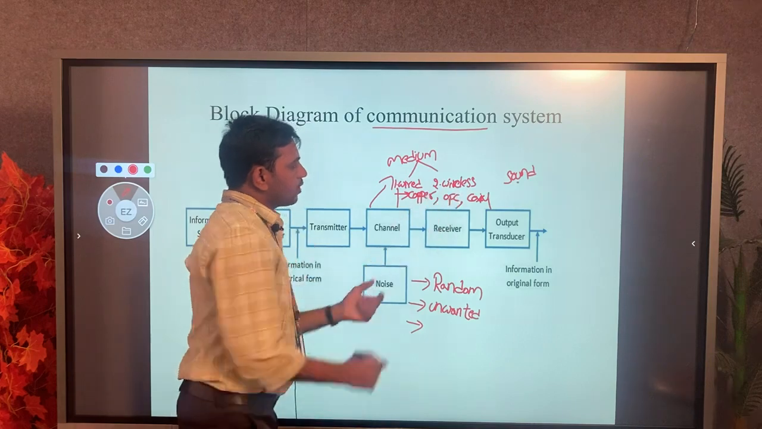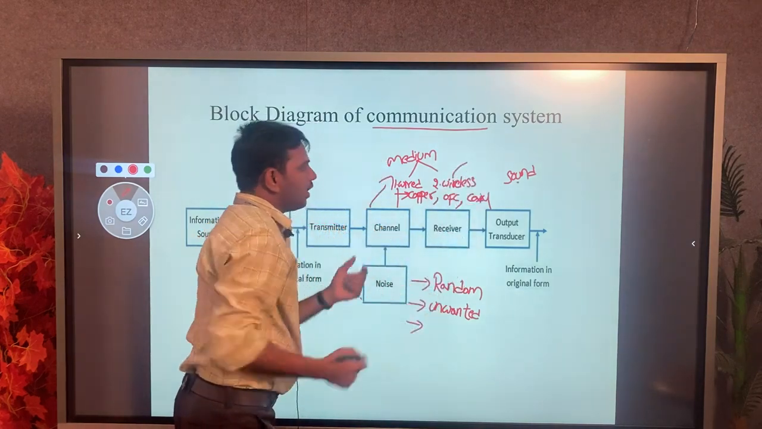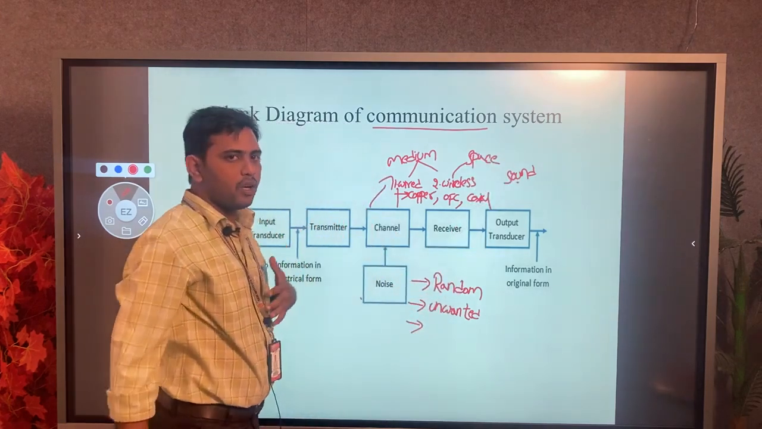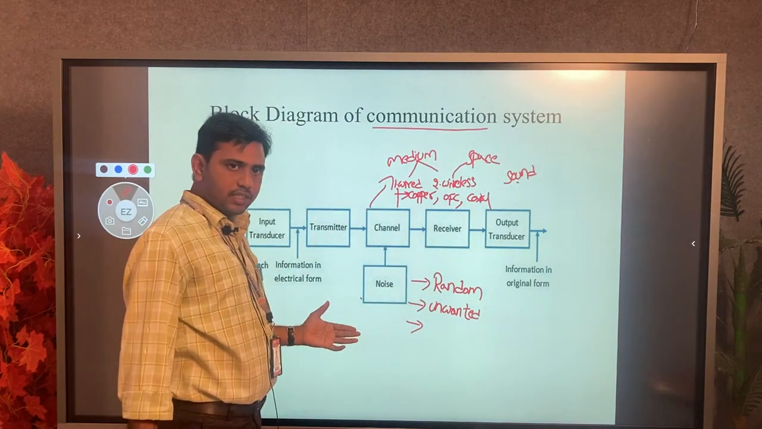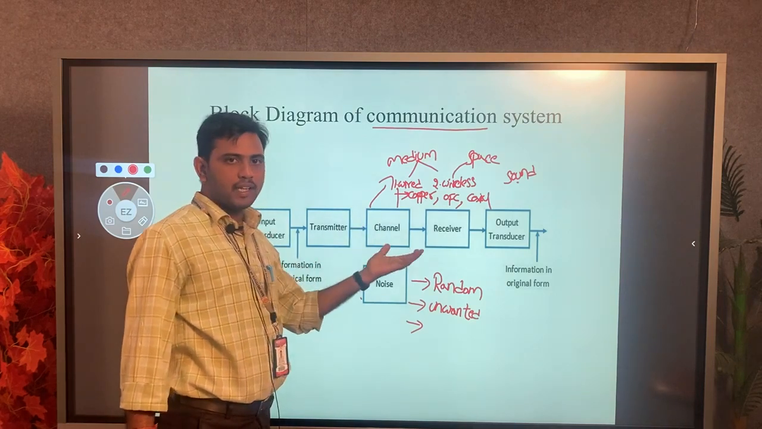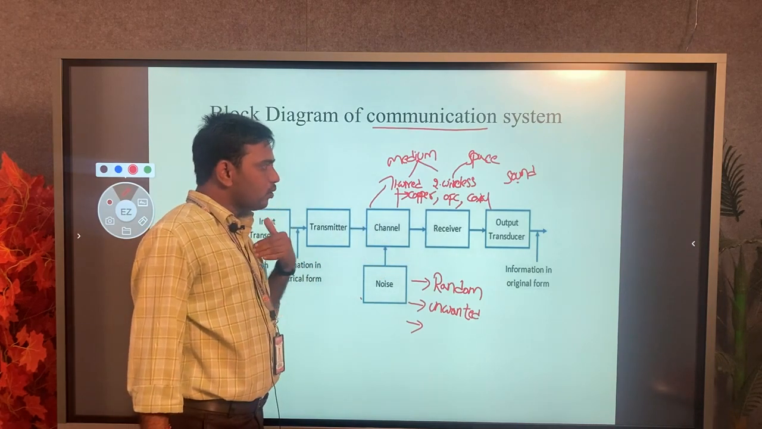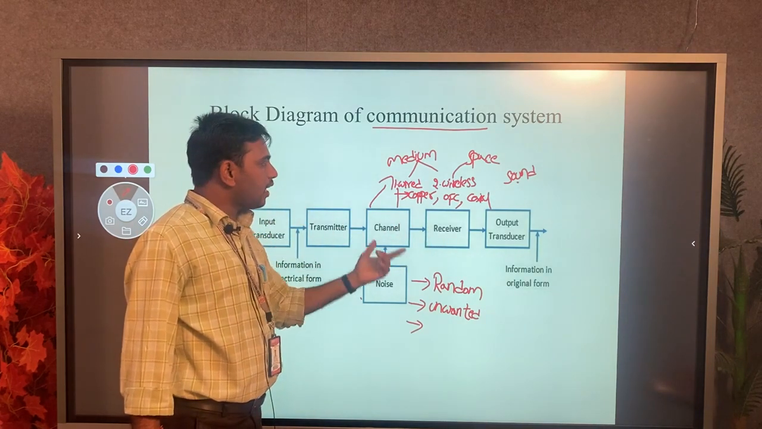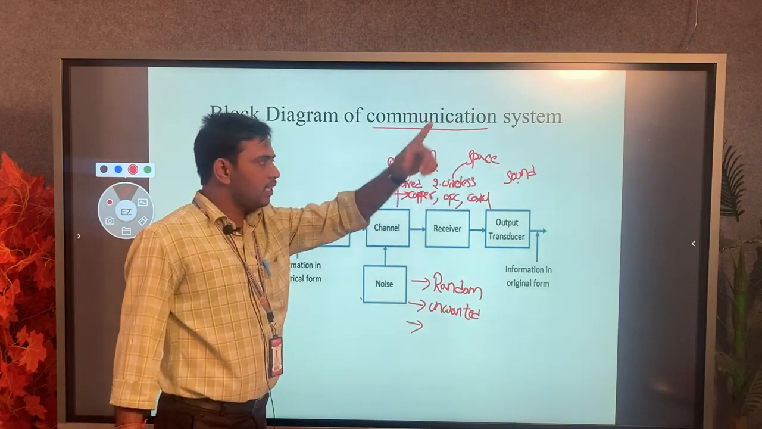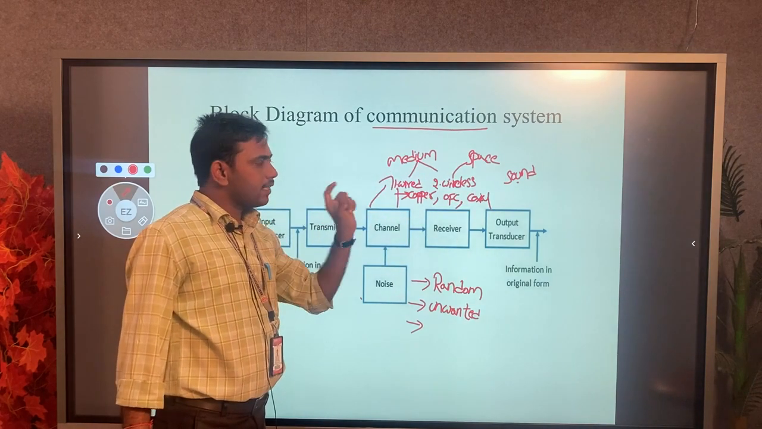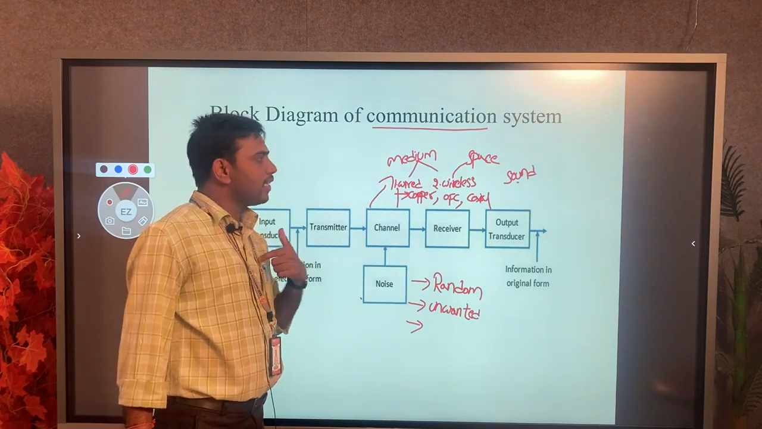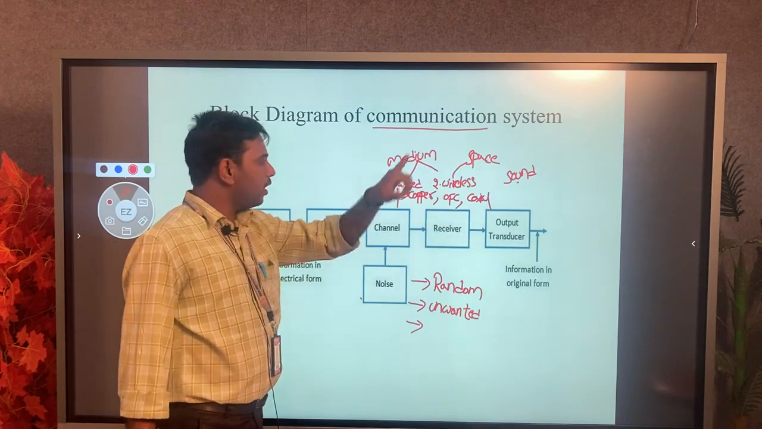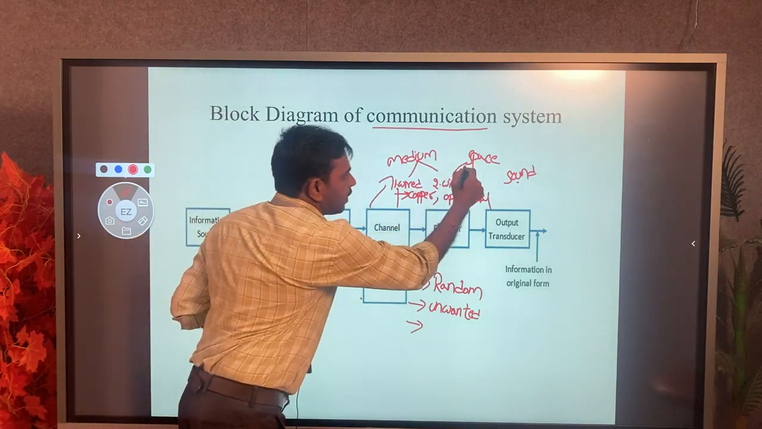Coming to wireless communication, the channel is used in space. The best example is right now, as I am teaching this communication system. I am speaking and you are listening to my voice. In between there is a medium, which is the channel. The channel here is wireless: air acts as the medium to communicate my voice signal to you, and you receive it. That is called space.